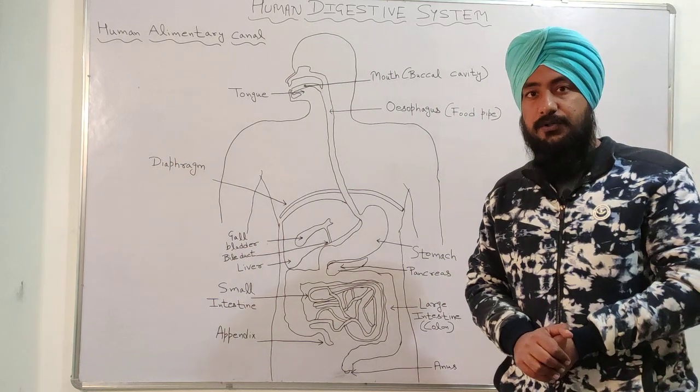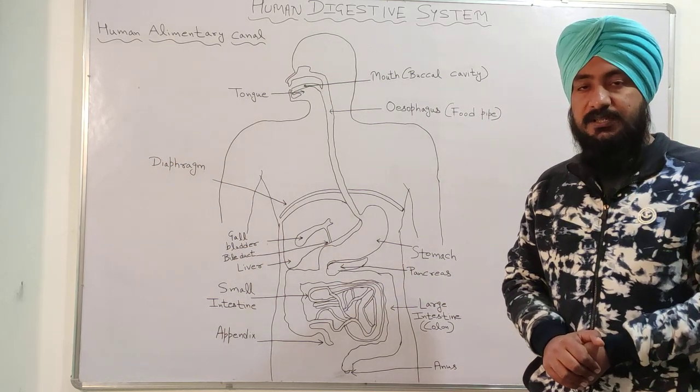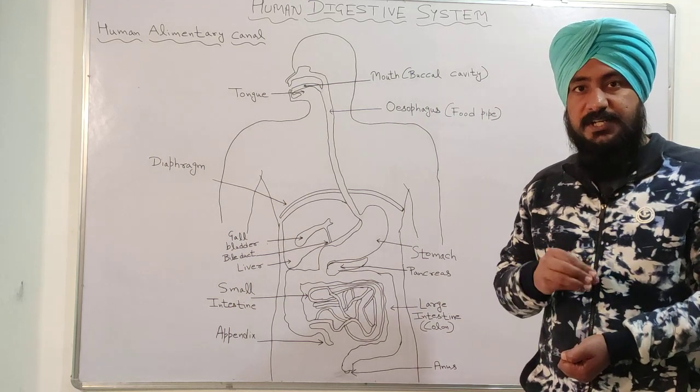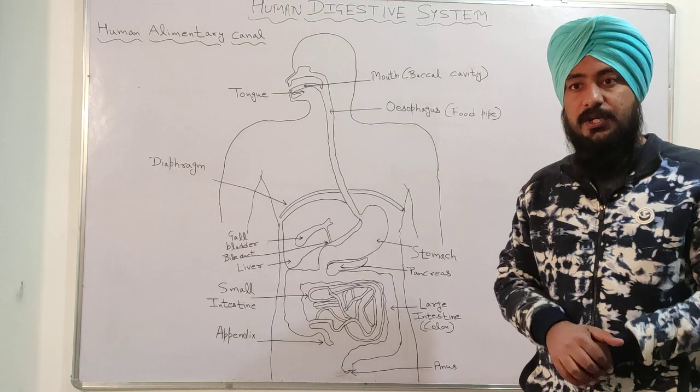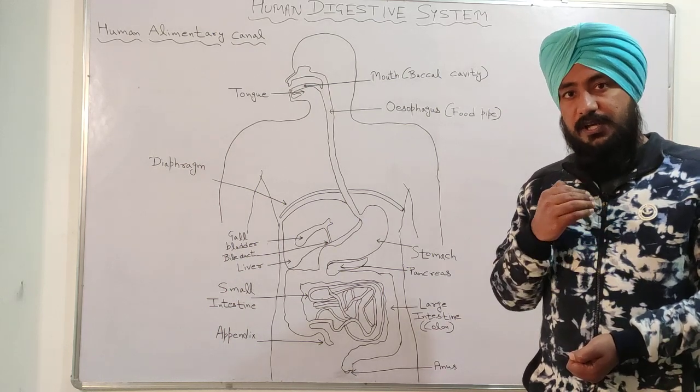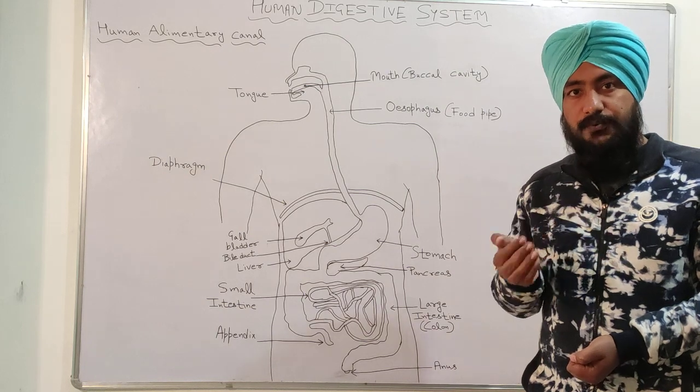And the second function of HCl in the stomach is to kill the bacteria which has come with the food, or to kill the germs which has come with the food.